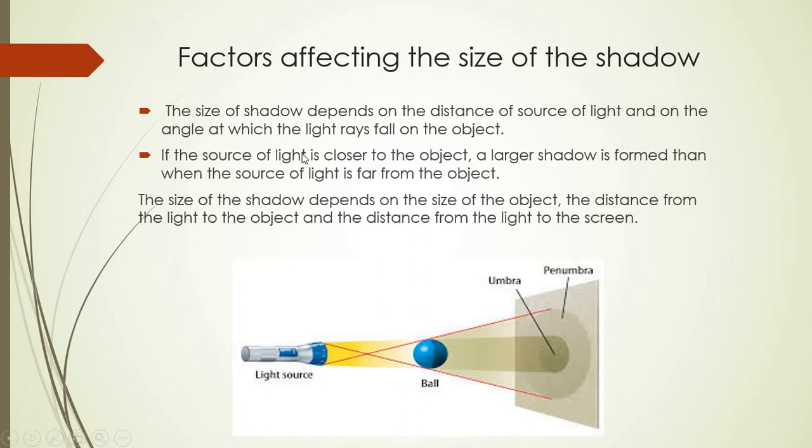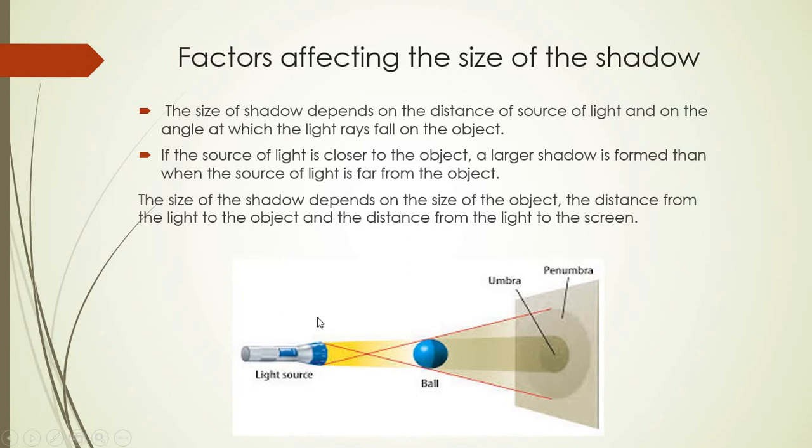Means the size of the shadow depends upon the distance of the source of light, how far the source of light is present with respect to the object or the screen. This is the first point, and it also depends on the angle at which the light rays fall on the object.